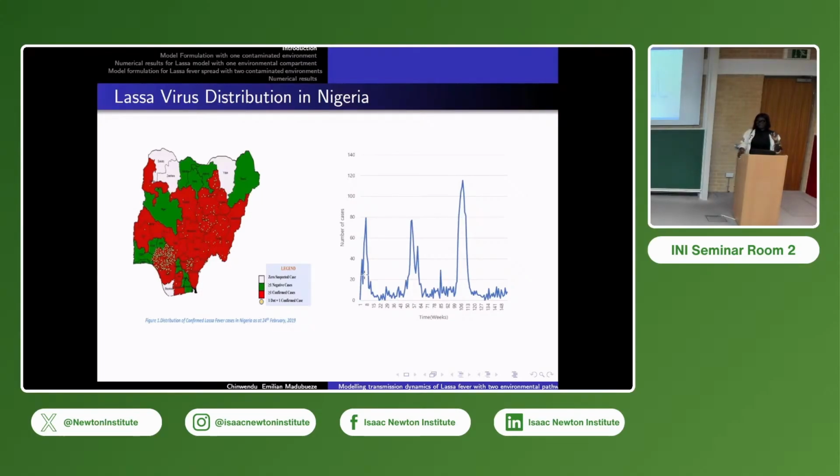So in the process, they burn the bush. In the process of burning the bush, there is a tendency that the rats may run towards the human habitats. So that's why, towards that period, anyone identified as being sick, they are always careful with the person so it cannot spread further. So this is what now motivates me to actually look at Lassa fever virus.